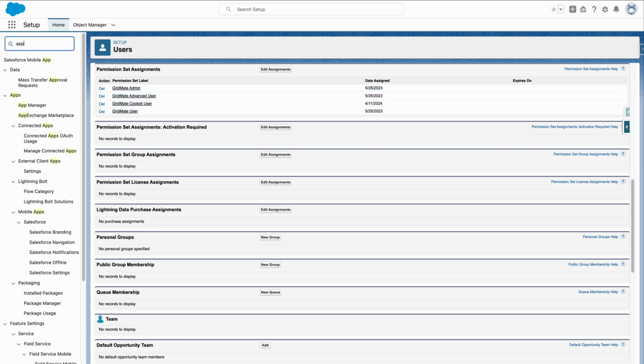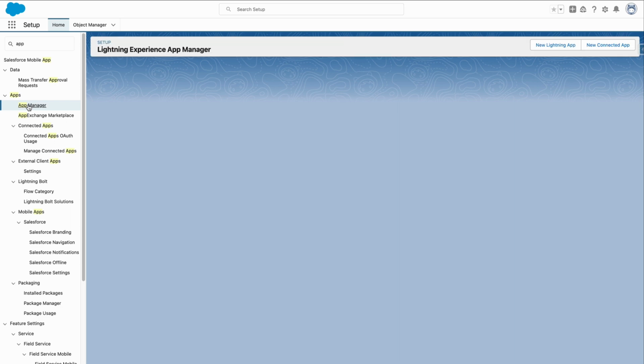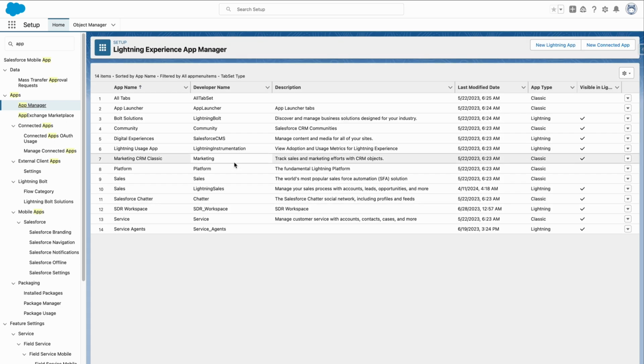Navigate to the App Manager. To track the interactions captured through the dashboard, you need to configure the monitor in the utility bar on any Lightning app you want to track. Interactions will only be displayed if the monitor is configured on the app. Click Edit.